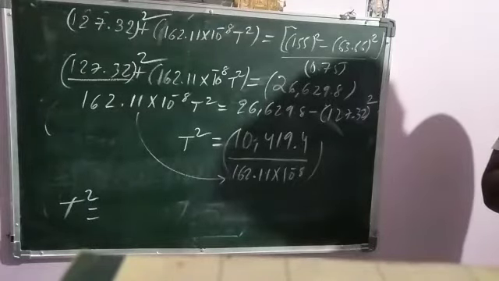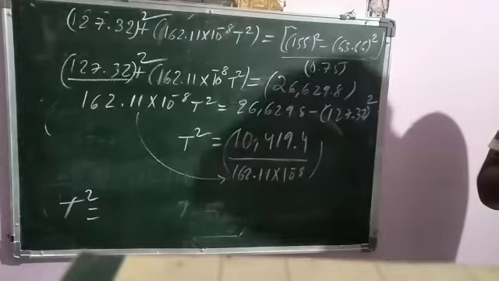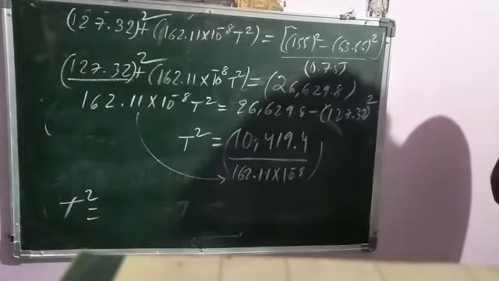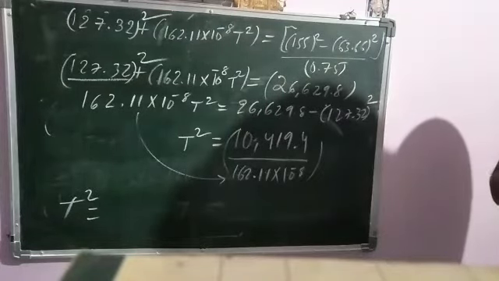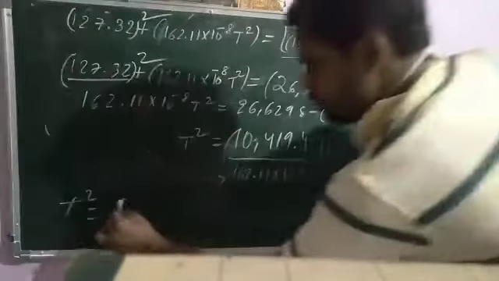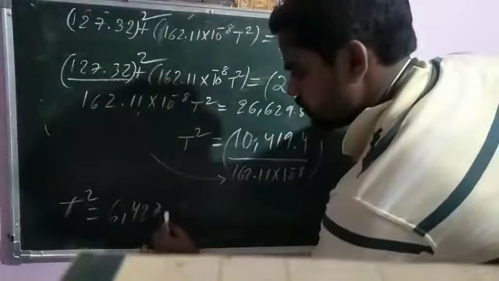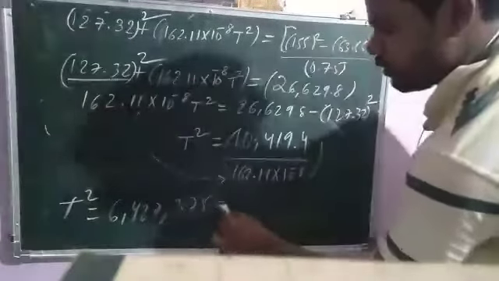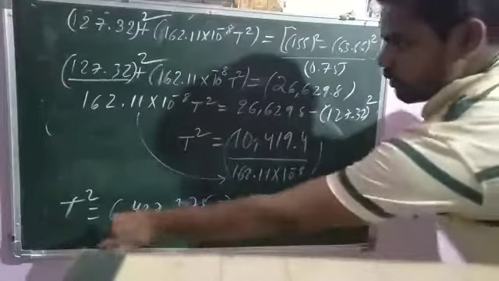Not whole square, sorry, e minus 8. And you will get 6,427,375. So t is equal to the square root of this value.